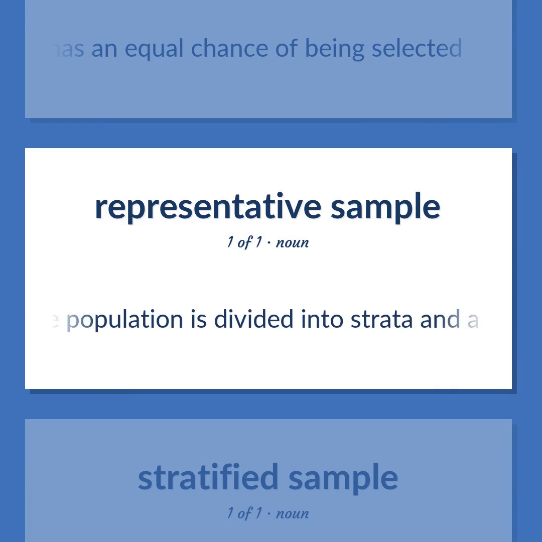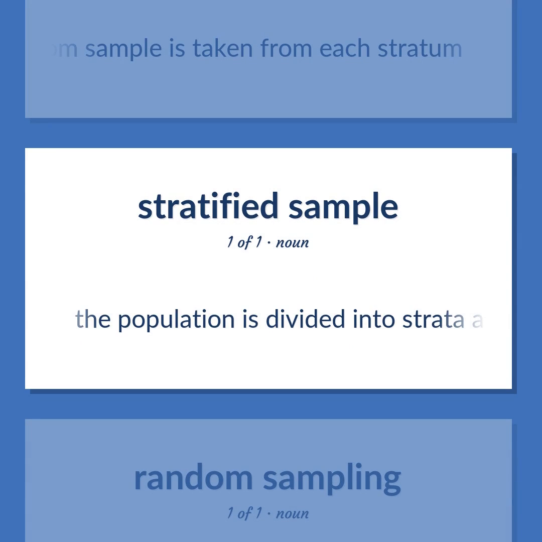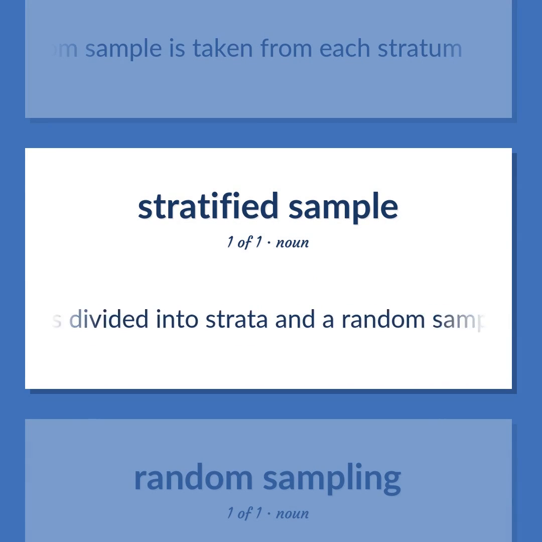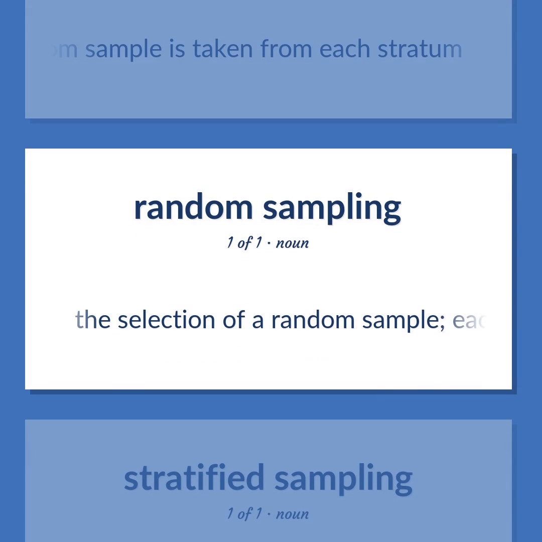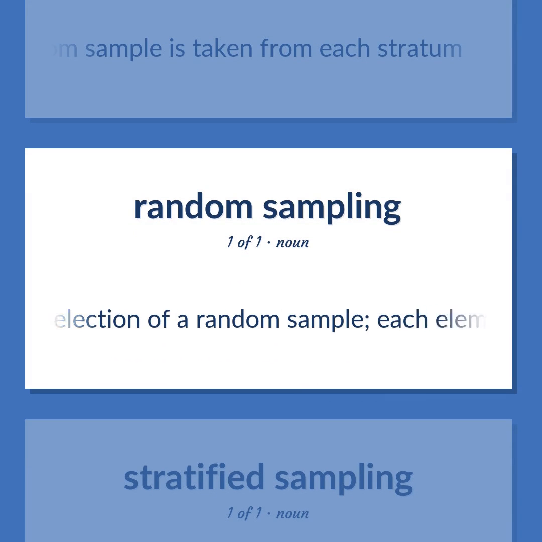Stratified sample: The population is divided into strata and a random sample is taken from each stratum. Random sampling: The selection of a random sample. Each element of the population has an equal chance of being selected.